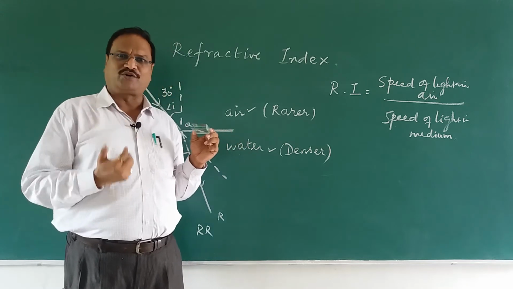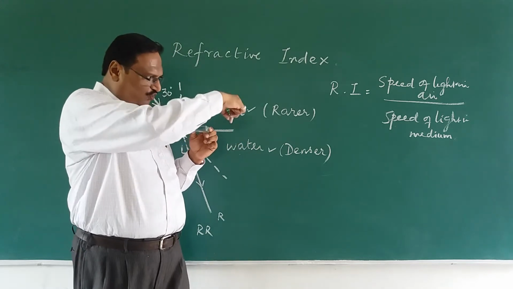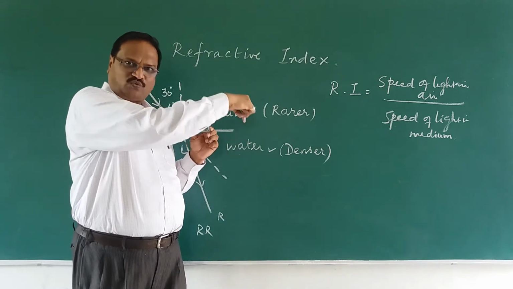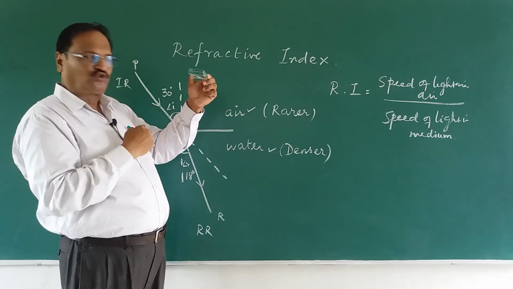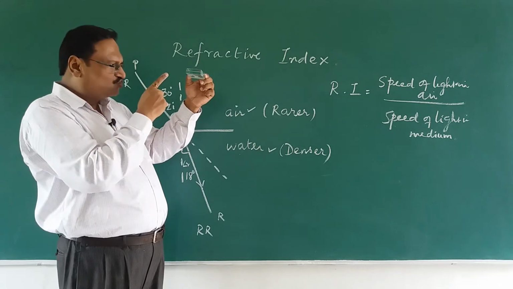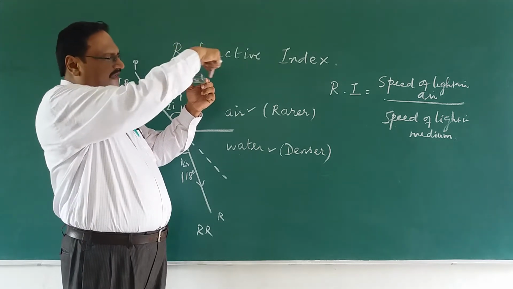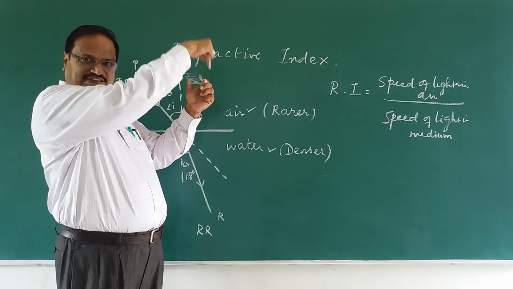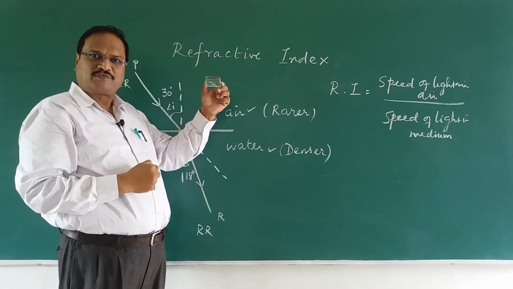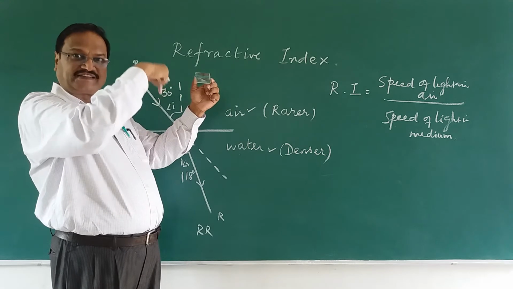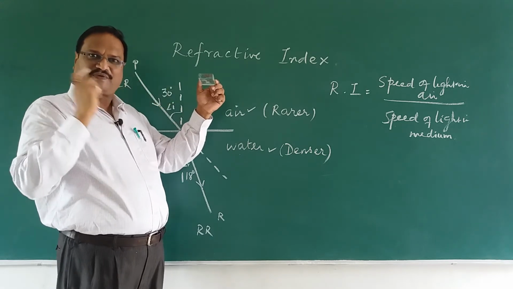But in lab what do we do? We fix two pins here, pin 1 and pin 2. And then from this side we look at those two pins, and we make the two pins appear as a single pin in a straight line. We try to place another pin here, and we keep another pin again as a reference so that we get the perfect value.